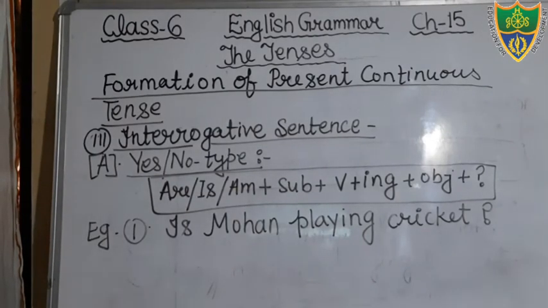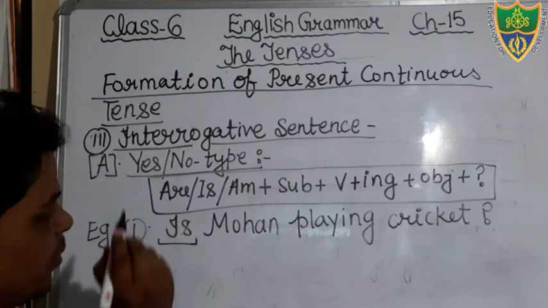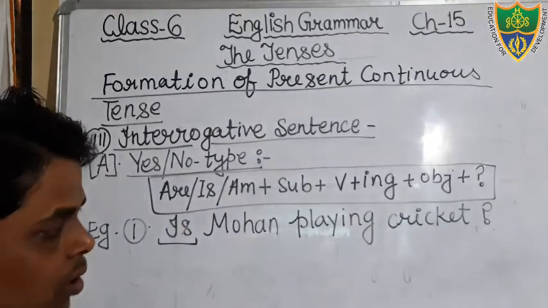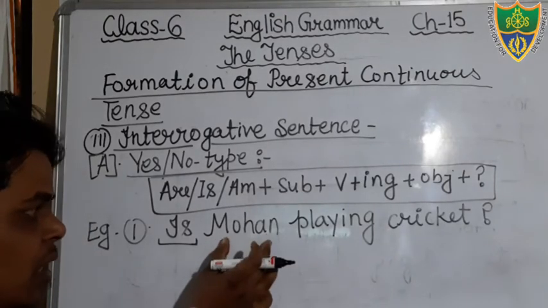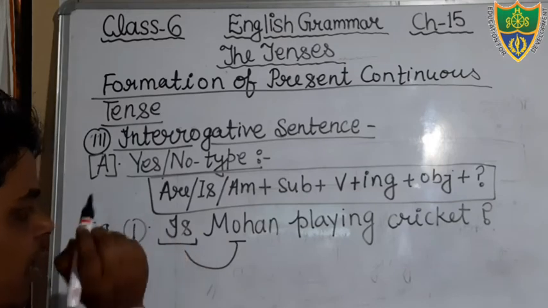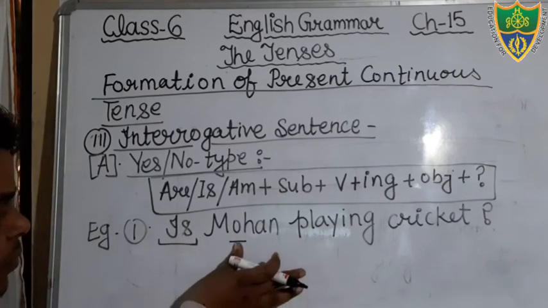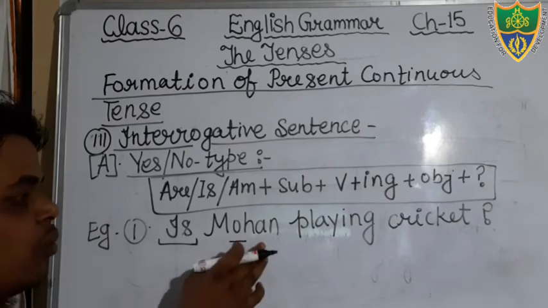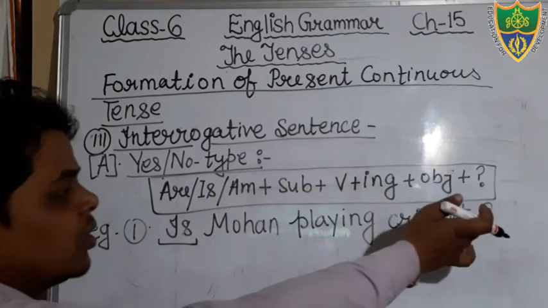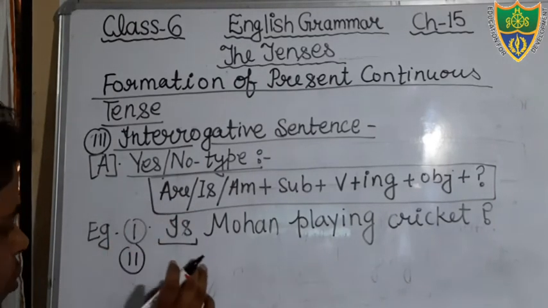Yes students, in SNO type we will write the helping verb in the beginning of the sentence. Then after subject, and according to this subject is singular, therefore I have used here the singular helping verb. Is Mohan playing cricket? And at the end of the sentence, we will use question mark.